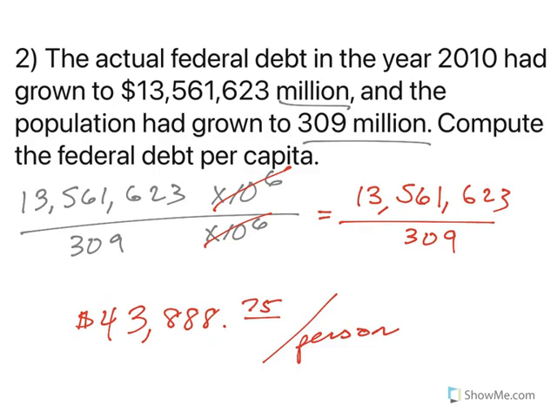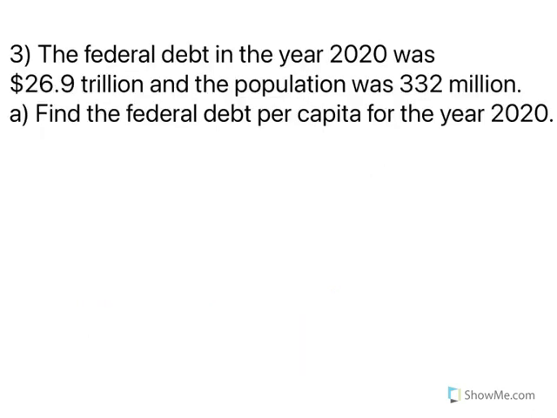So in the year 2010, every person would need to pay almost $44,000 to bring the federal debt down to zero. That's every man, woman, child, everybody in between. No matter your age, no matter your gender, doesn't matter who you are or what you do, you owe $44,000. Ain't nobody got time for that. So you can see that the federal debt is rising way faster than inflation.